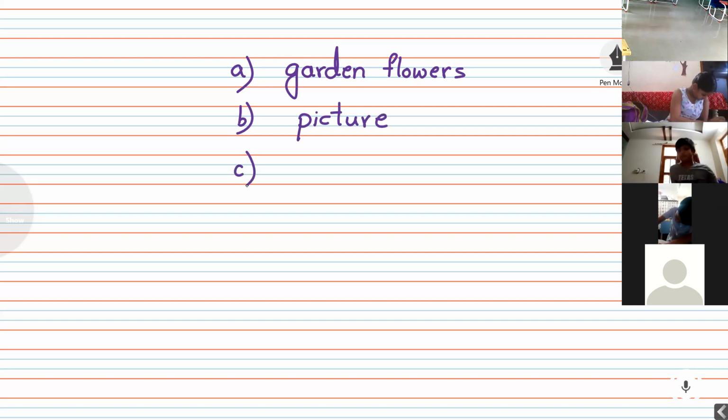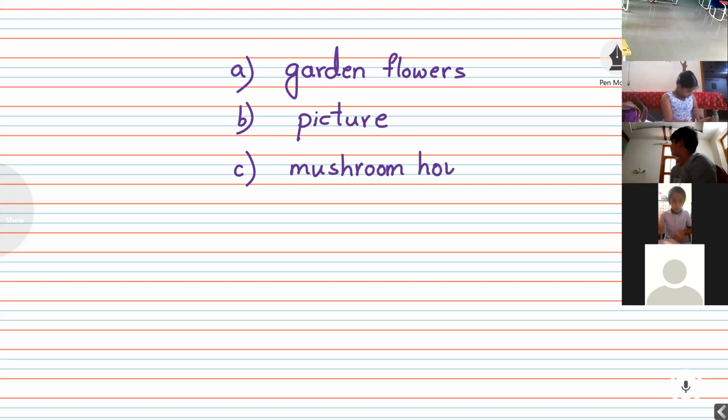See, the monkey is sitting on our dash since morning. Where is the monkey sitting? It's sitting on the mushroom house. You can also write only house, that's okay.